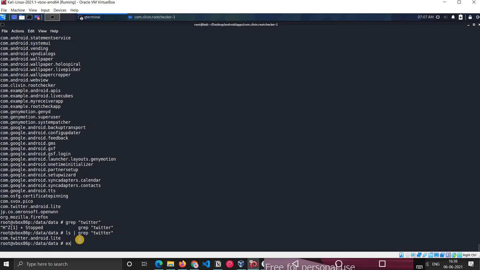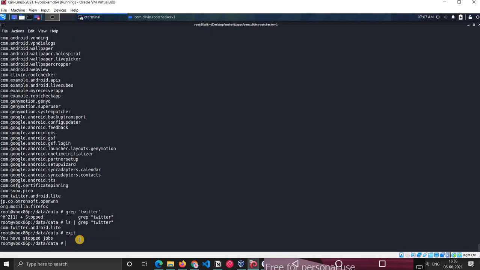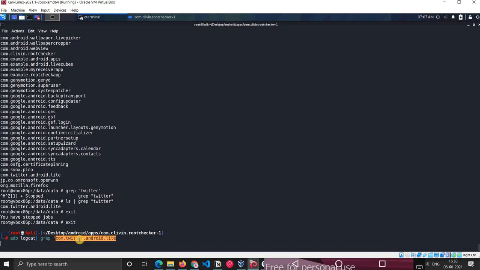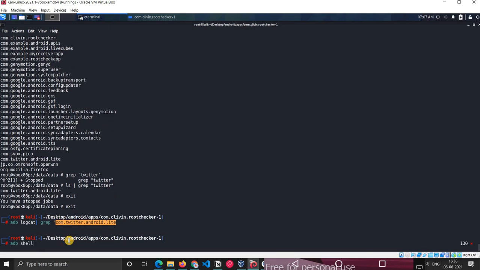We'll try to see if we can get logs for Twitter. So adb logcat, and then grep.